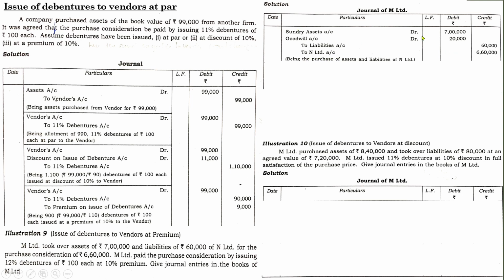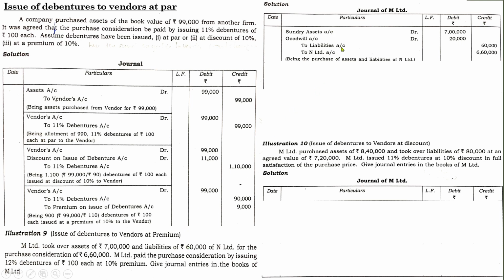The remaining one is goodwill. If you take the difference between 7 lakhs and 7 lakh 20,000, you will get the difference of 20,000 here. The difference amount will be here. Or else, if you have gone through the computation of how to find the goodwill and capital reserve, there is a pattern of equation. If you go through that, you will get the difference amount. So you can directly show the difference amount here. This is the entry you have to pass whenever there is a purchase of another business.